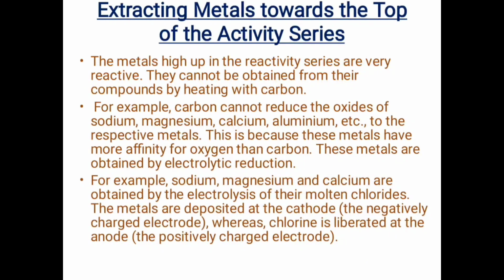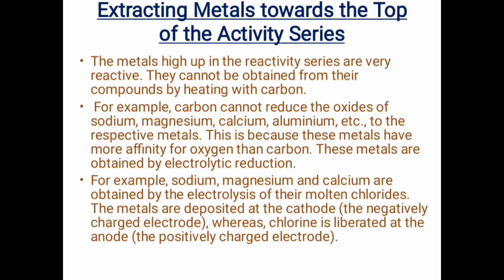Now our last topic is extracting metals towards the top of the activity series. The metals at the top of the activity series are highly reactive, and they cannot be obtained from their compounds by heating with carbon. For example, carbon cannot reduce the oxides of sodium, magnesium, calcium and aluminium etc. to the respective metals.